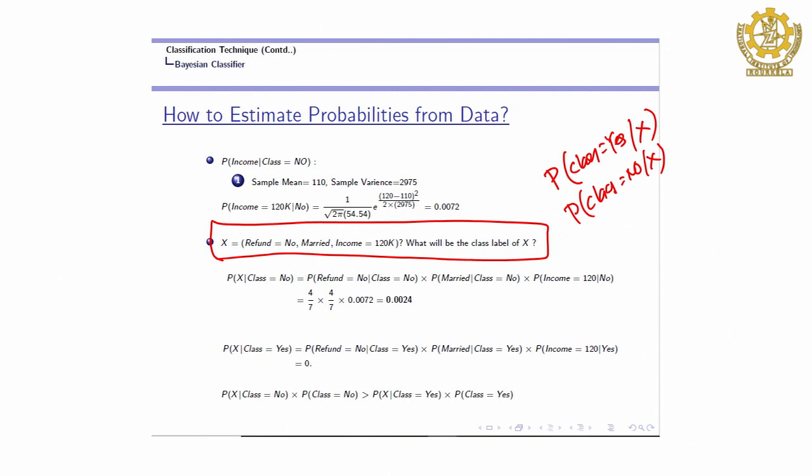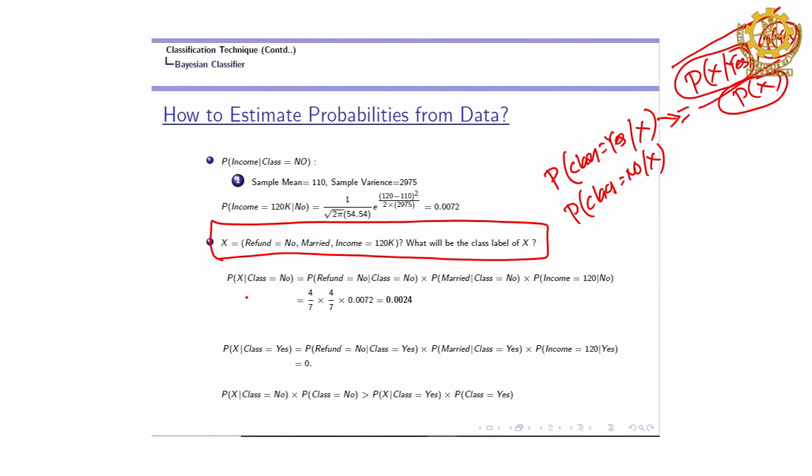As you know, you have to compute the probability of x given class yes, times the probability of yes, and the probability of x, but that last one is not needed. You only have to compute this part, and you know how to compute it. Here we apply the naive Bayes rule.